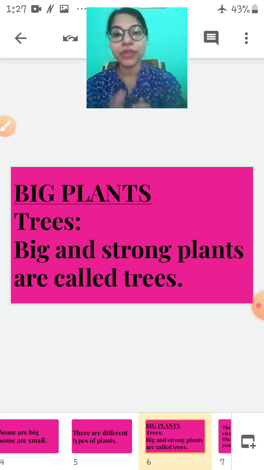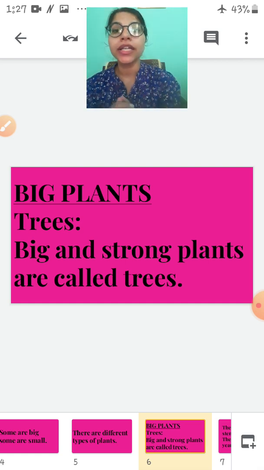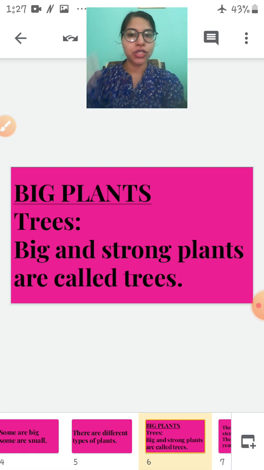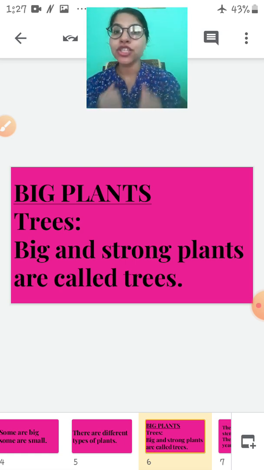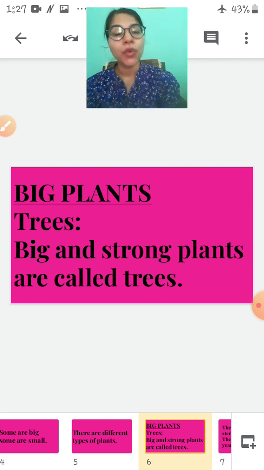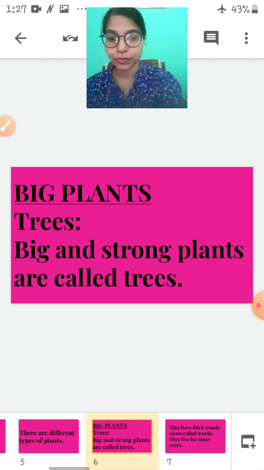So, trees. What are trees? Big and strong plants are called trees. Trees are very big. They are very tall. The plants which are very big and strong are called trees.